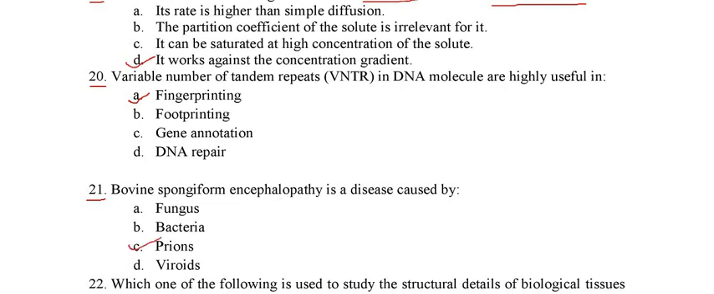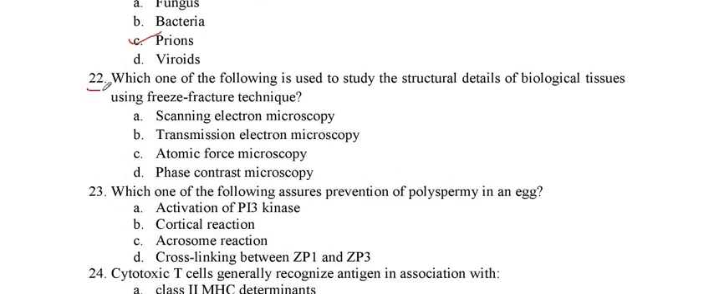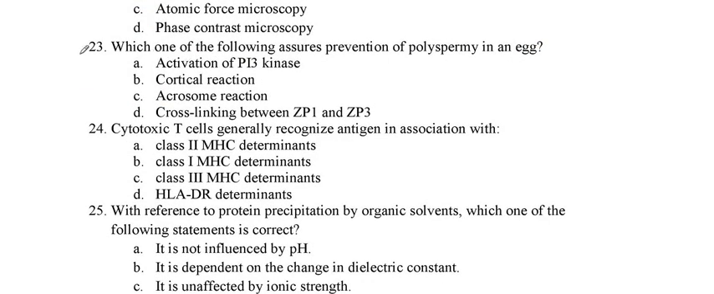So what are prions? Prions are misfolded proteins which transmit their misfolded shape onto the normal variants of the same protein, and these are found in many other neurological diseases. So option C, the prions, is right. Now we will see the next question, question number 22. Which one of the following is used to study the structural details of biological tissue using the freeze fracture technique? The freeze fracture technique is used in electron microscopy, but we have to study the structural details. For structural details, transmission electron microscopy is used. So option B is the right one. Now we will see the next question, question number 23.